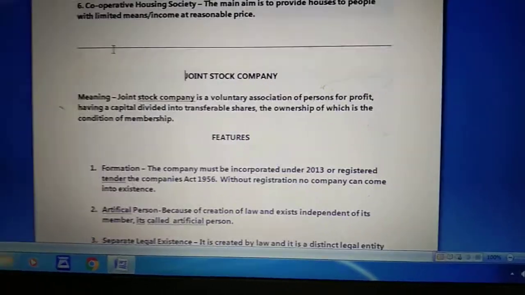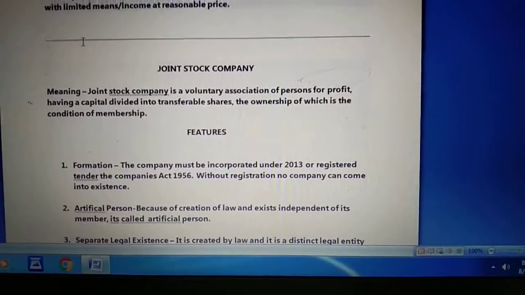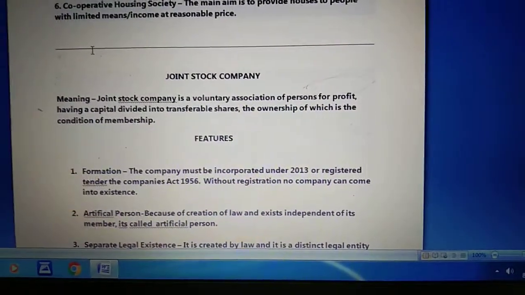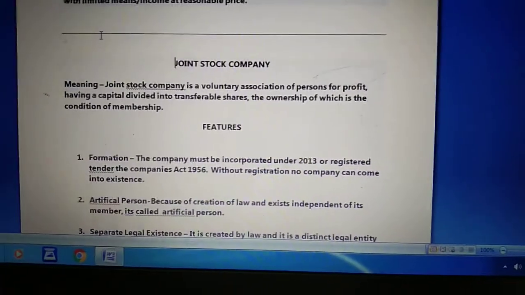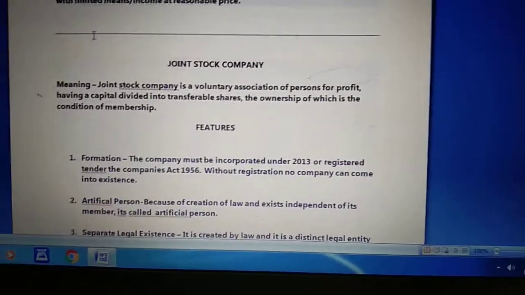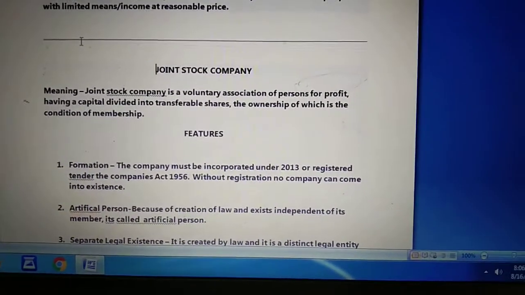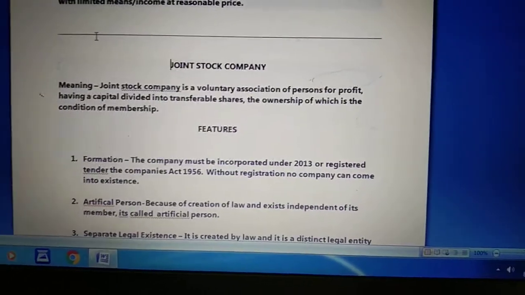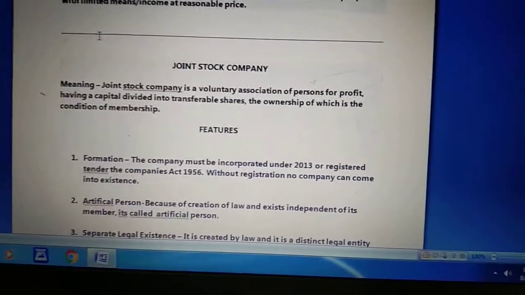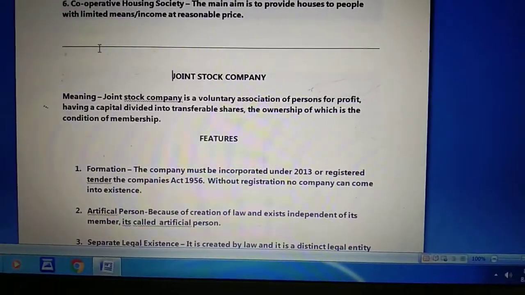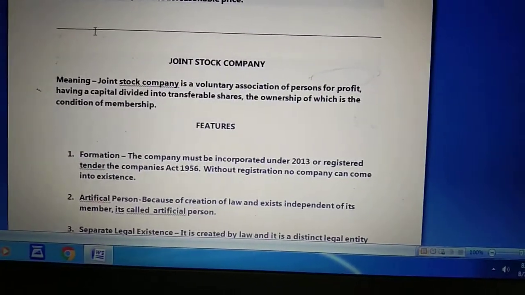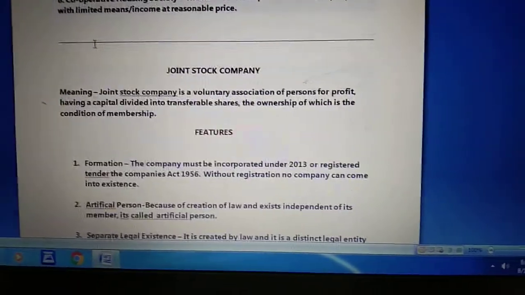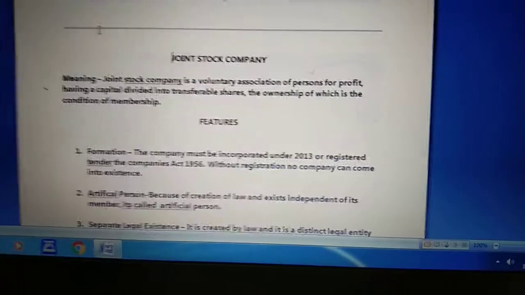So this is all about the joint stock company. You have to remember from the definition that a joint stock company is a voluntary association of persons for the purpose of getting profit and having a capital divided into transferable shares. It means for getting profit, when people come together, they make associations by investing money also, and this money is formed in the form of transferable shares. Transferable share basically means shares can be purchased and sold to anyone else, and the ownership of which is the condition of membership. Now who is going to be the owner? That is all written in the conditions there.